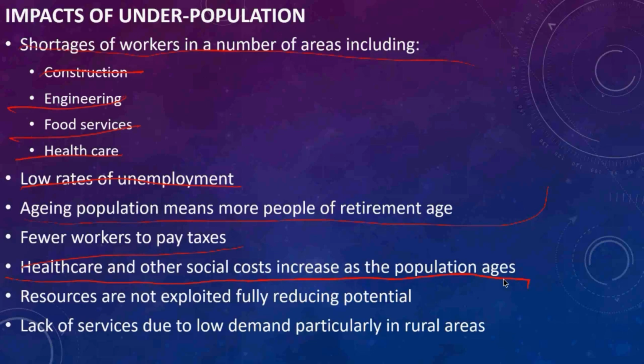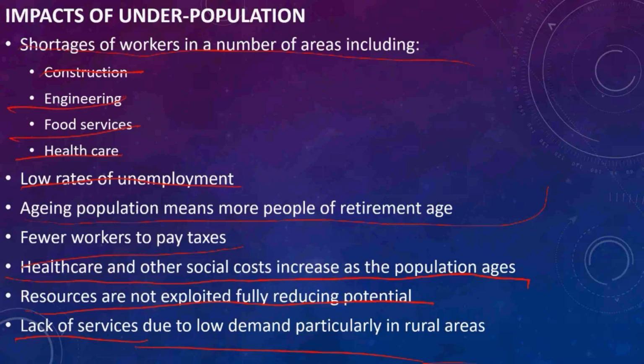Meaning, for example, the cost differs between age groups. Resources are not fully used, reducing potential. Lack of services, due to what? Low demand, particularly in rural areas.